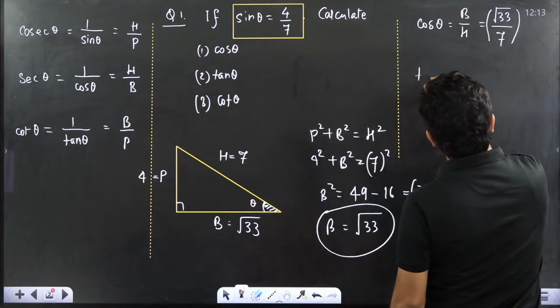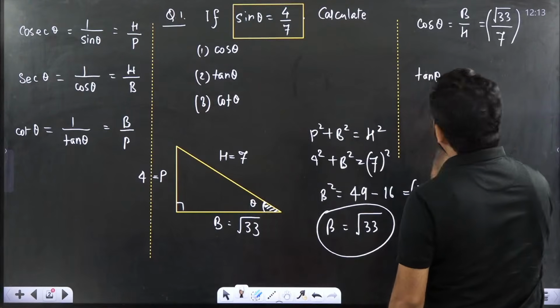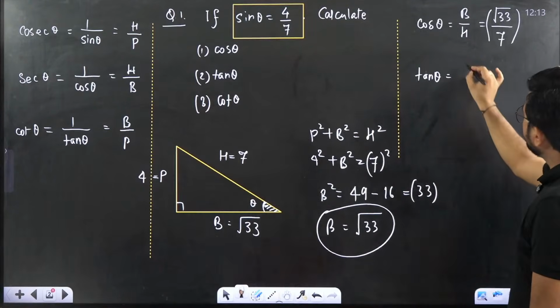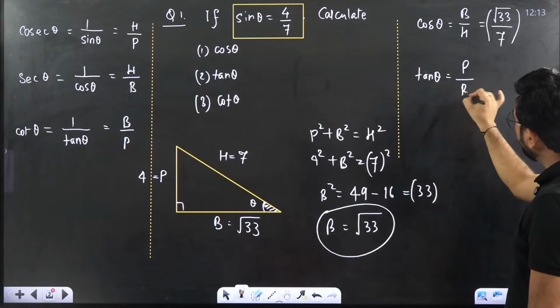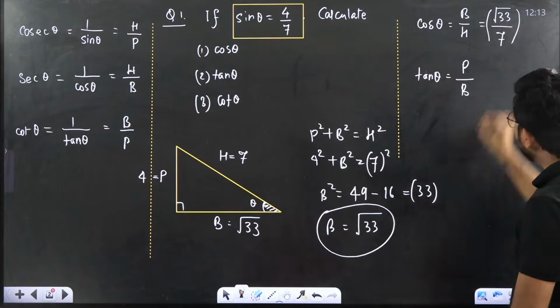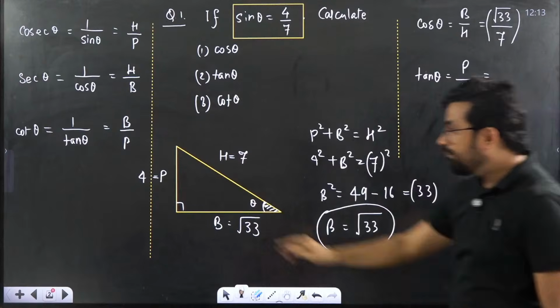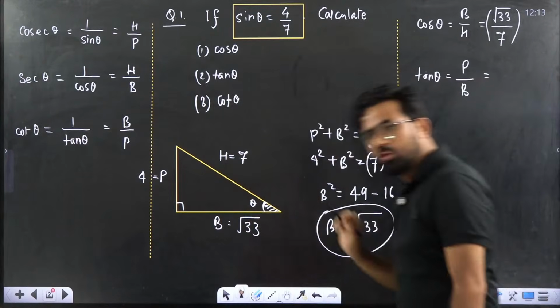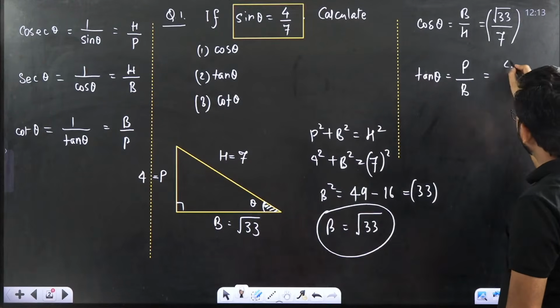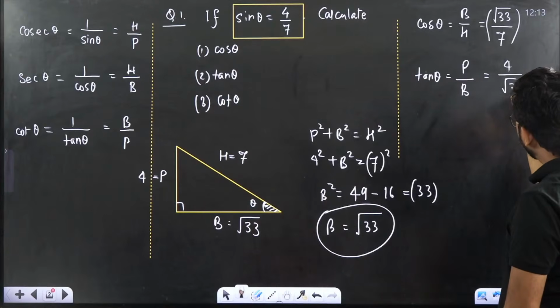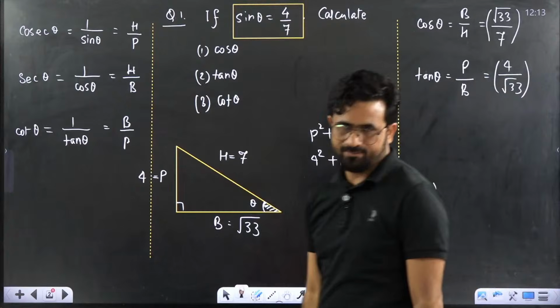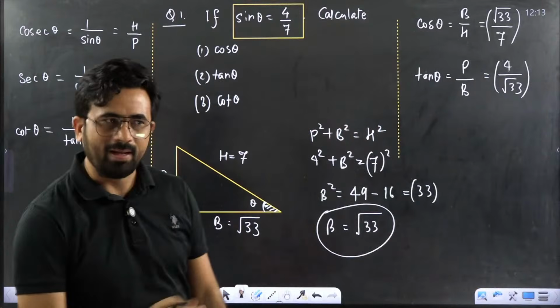Now come to the next point. What is tan theta? Tan theta I told you is equal to perpendicular upon base. P by B. What is this ratio? What is P here? 4. What is B here? Root 33. So this is 4 divided by root 33. So this ratio is equal to 4 by root 33. Very, very important. You can calculate.